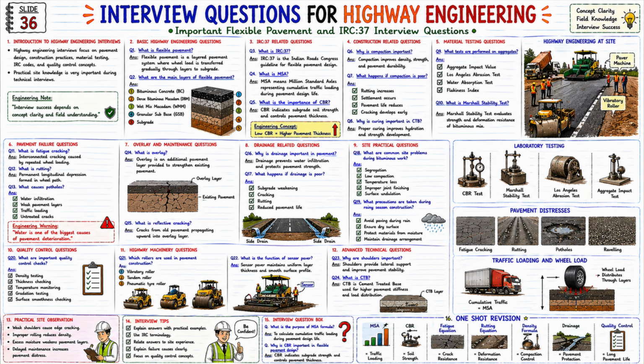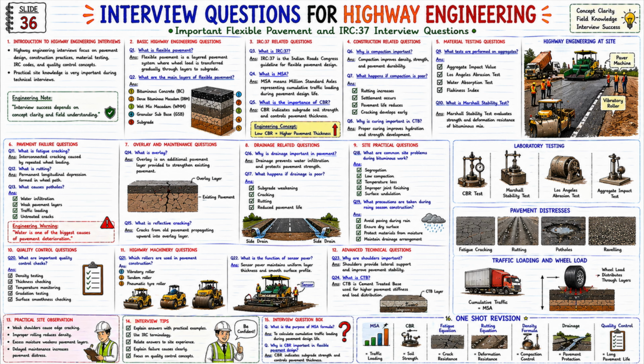Two, basic highway engineering questions. What is flexible pavement? ANS. It is a layered pavement system in which the load is gradually transferred through layers to the subgrade. What are the layers of flexible pavement? ANS. Bituminous concrete, dense bituminous macadam, wet mix macadam, granular sub-base, subgrade. This sequence is very important for load distribution.